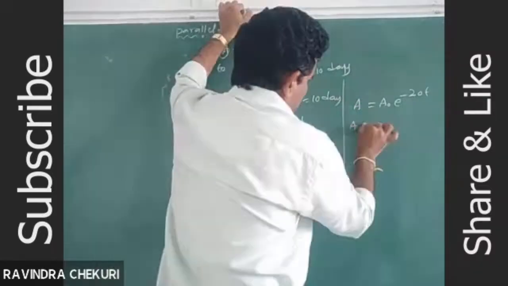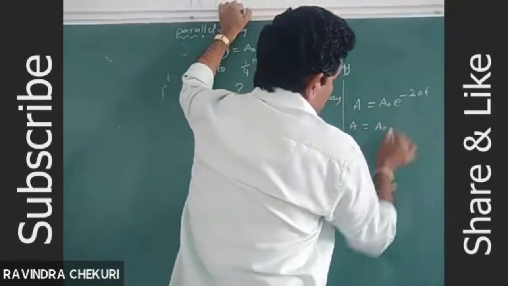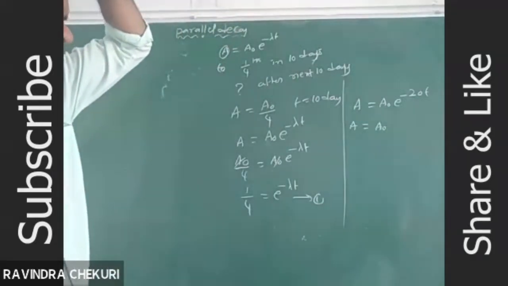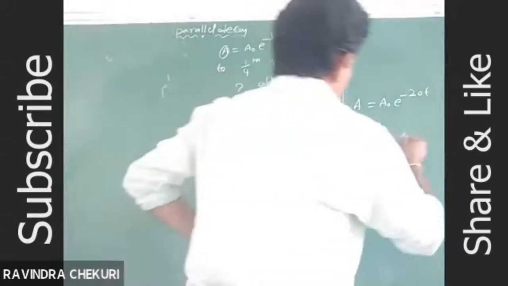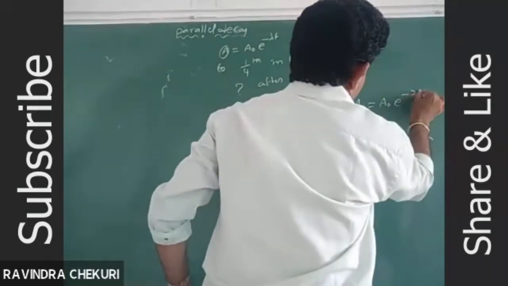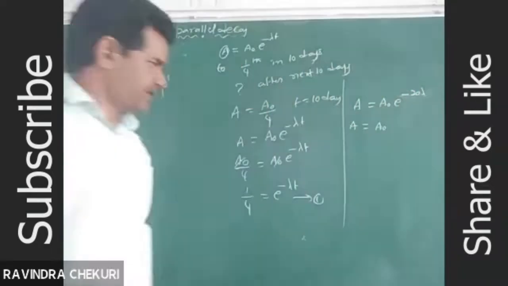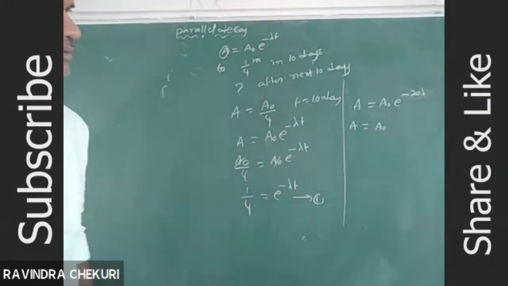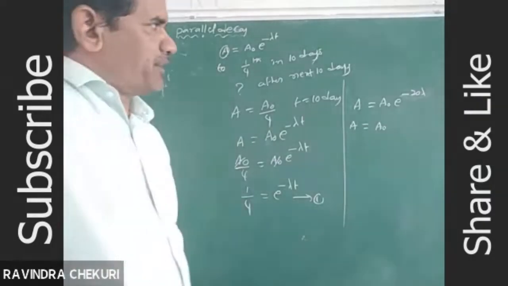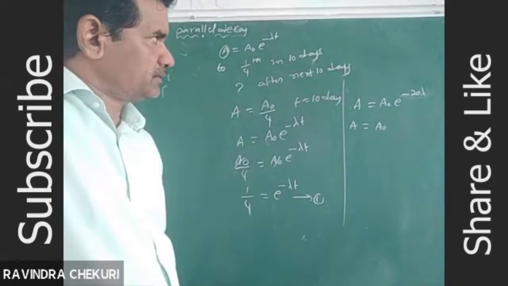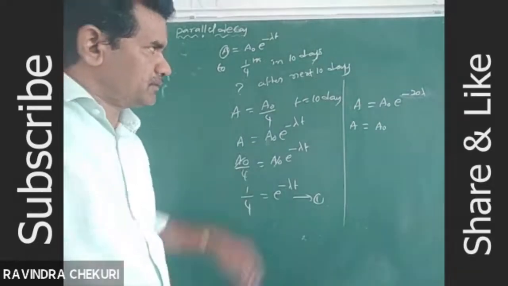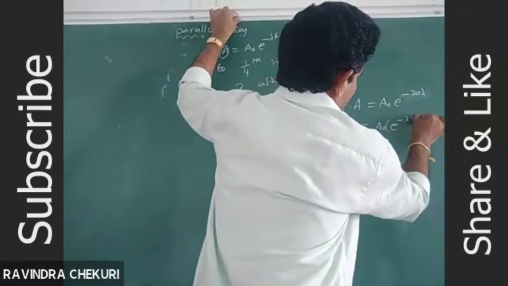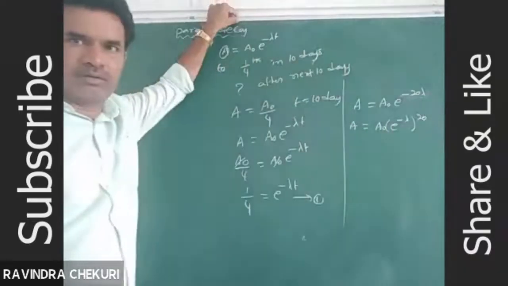So A is equal to A naught into e power minus 20 lambda, which is A naught into (e power minus lambda) whole power 20.